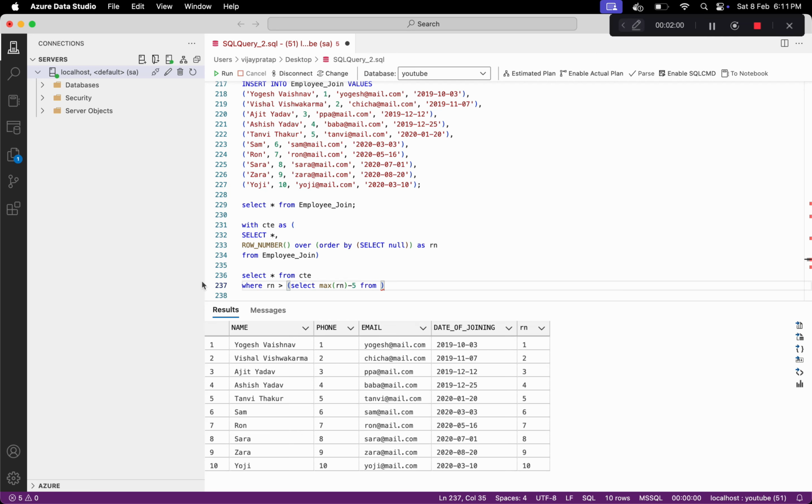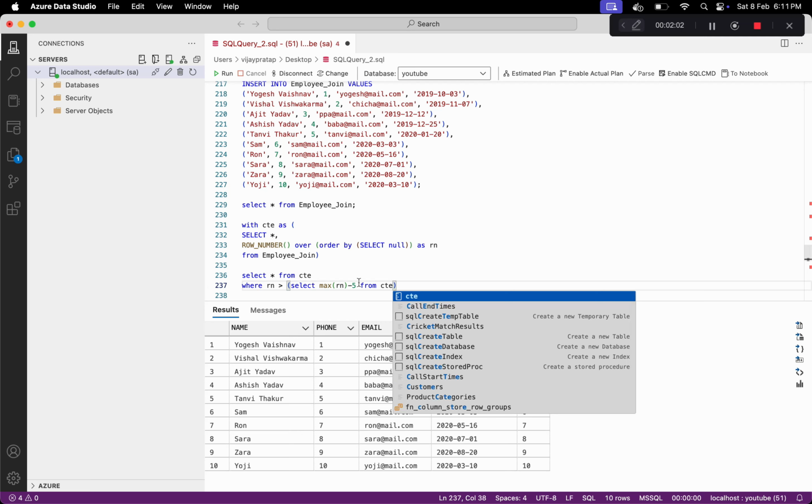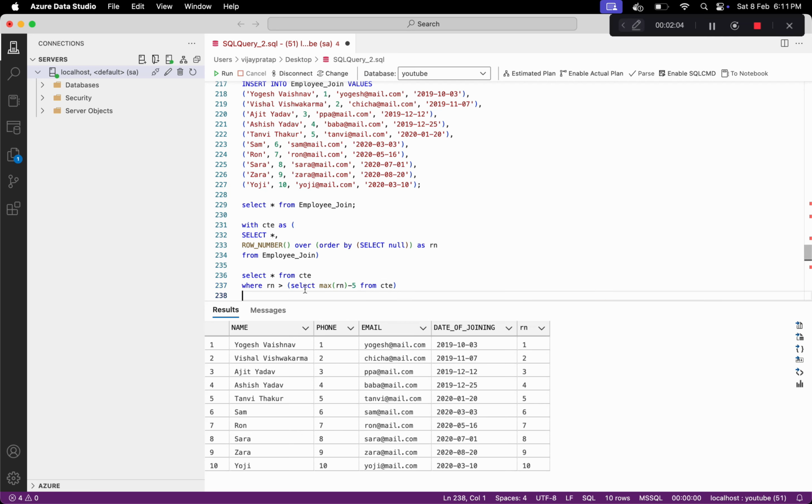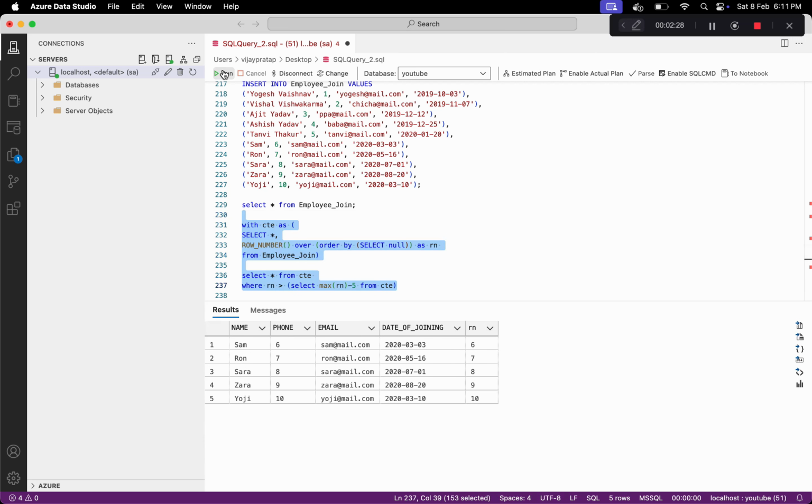from CTE. So let me explain this problem. When we do the select max of Rn from CTE, we will get the 10, and in the next step we are doing 10 minus 5, so at the end we will get the 5. And in this query we are saying select everything, but only those rows where this Rn is greater than this 5. So let's run this and see if we are getting the rows that we want.